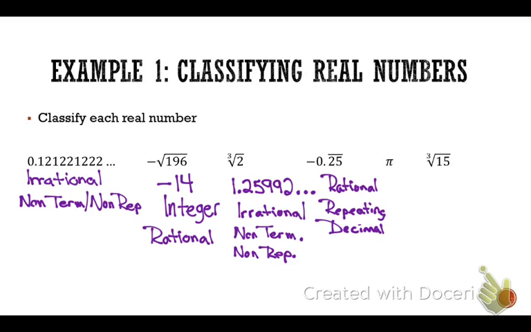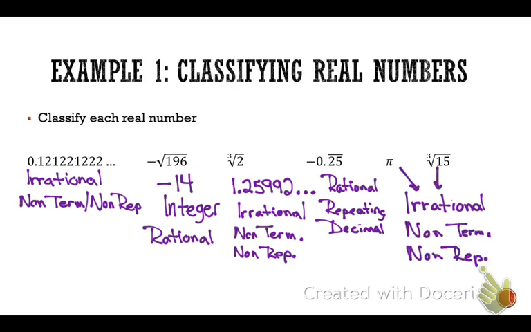What about the cubed root of 15? You see that? These should be really obvious to you, especially when it's irrational. It just keeps going with no pattern and no ending point. So both of these are irrational, non-terminating, non-repeating.